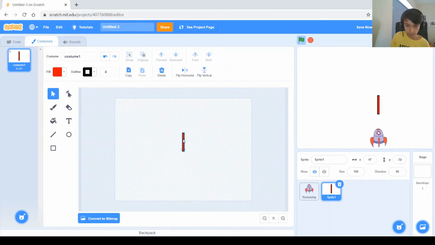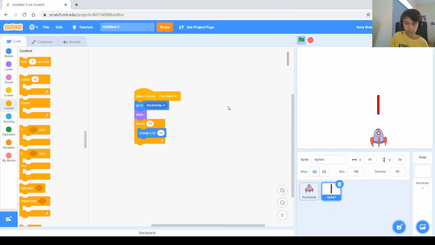So you have it in the middle. Make sure the very bottom is at the center, and go to the code, and let's test it. So run it, and when we press the space, it goes to the rocket ship, and then it goes up, but like I said, not all the way up. We need it to go all the way to the sky. So repeat, let's say 30 times. Change y by 10. Let's try it again. And that goes pretty good, yeah. It makes it all the way to the top.